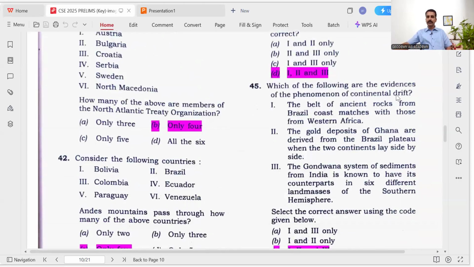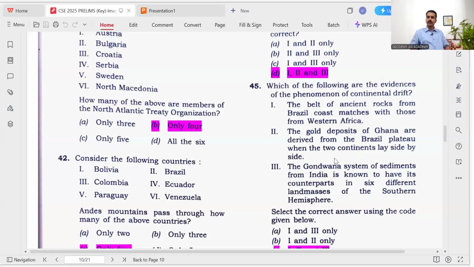Then continental drift evidences: the belt of ancient rocks from Brazil coast matches with those from Western Africa. The gold deposits of Ghana are derived from Brazil plateau. The Gondwana system of sediments from India is known to have its counterparts in 6 different landmasses. Yes, all these 3 are evidences for this. We know the zigzag fit of the continents, and the rocks of Brazil are almost found in the part of Western African region. That is one of the major evidences. And the gold minerals found on the Ghana coast, similarly the gold deposits are found in the Brazilian plateau region in eastern Brazil. That is one of the evidences.